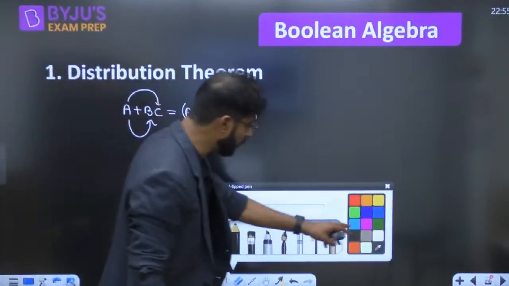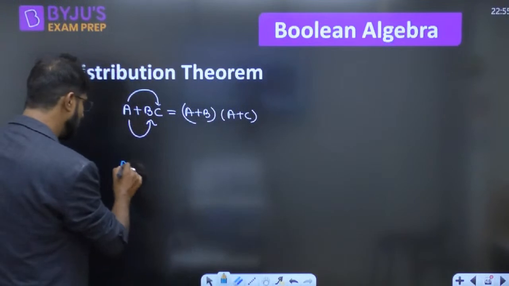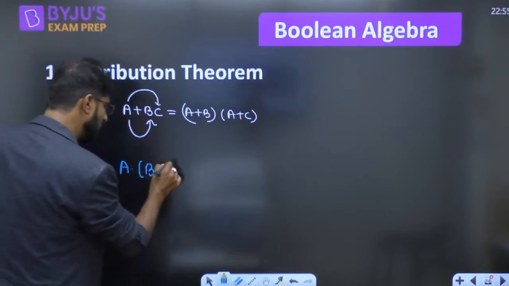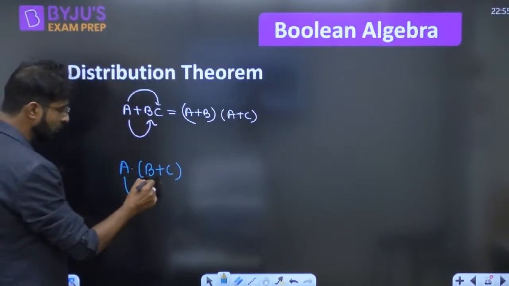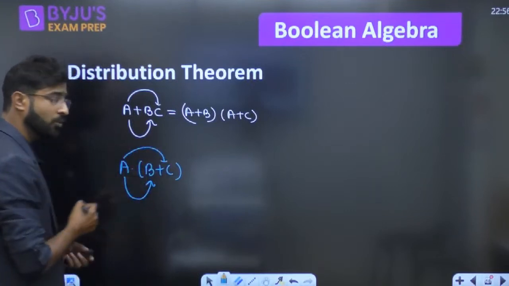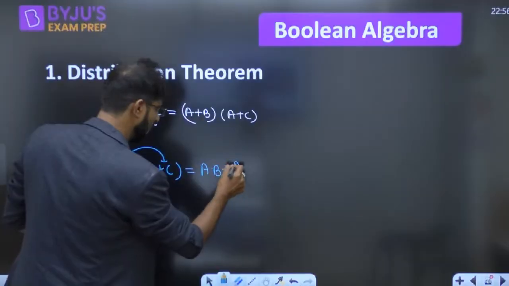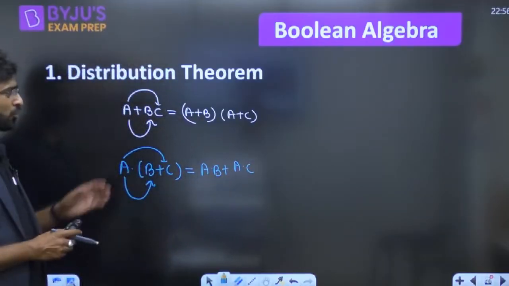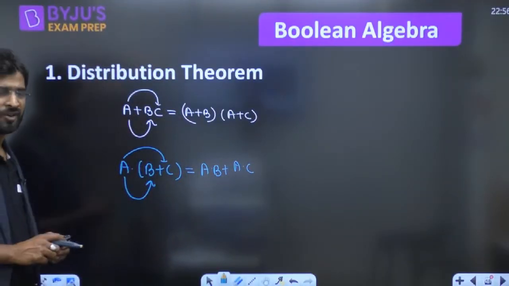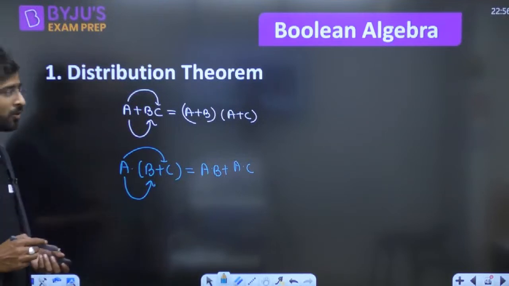Maybe it is given in terms of POS also. Suppose A dot (B plus C) is given. So we can distribute the A with B and A with C also. That is called A dot B plus A dot C. In the SOP also, in the POS also, in both manners we can write. Okay, that is called distribution theorem.